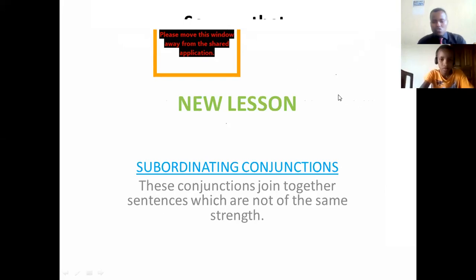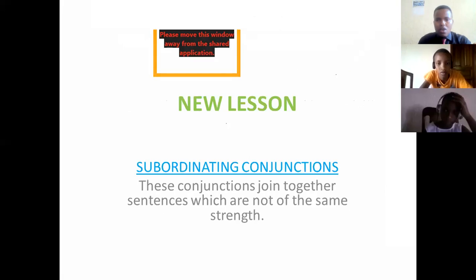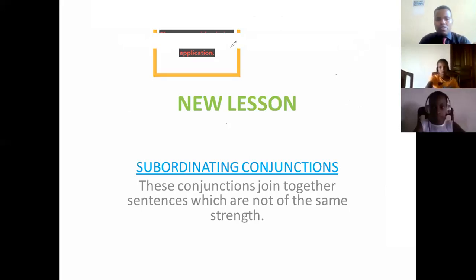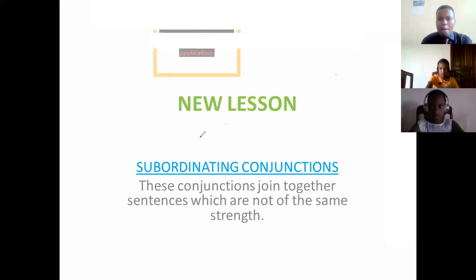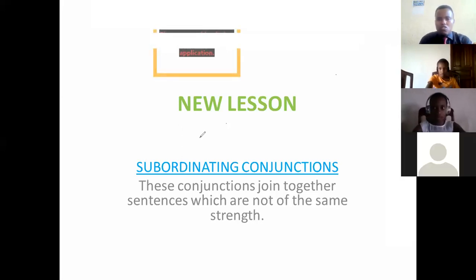Now, our new lesson today is all about subordinating conjunctions. When I say subordinating conjunction, these are conjunctions joining sentences which are not the same, which do not have the same strength. Meaning the first clause can be long, the second clause is somehow short. Is it clear? Yes. So now let's just continue with this subordinating conjunction.